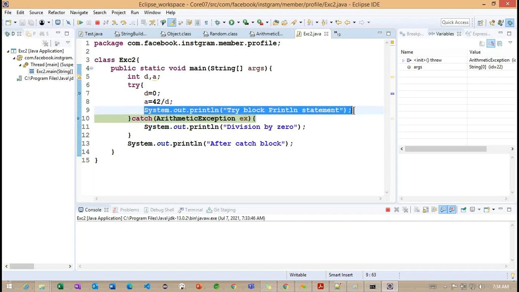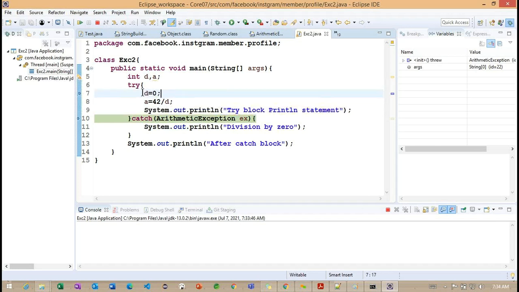Now, without executing this particular line number 9, getting the point? This is very important here. Wherever we are getting an exception, whatever statements we have below it, those statements are not going to execute. Directly it will move to the appropriate catch block. Now you can understand, this is our try block we are handling here. We got an exception at line number 8, so directly it moves into the catch block. Now you can observe, it is handling this exception in the catch block here.